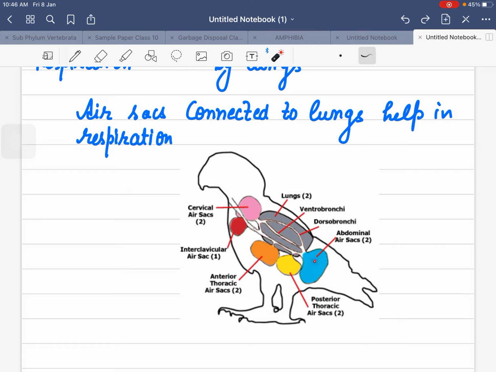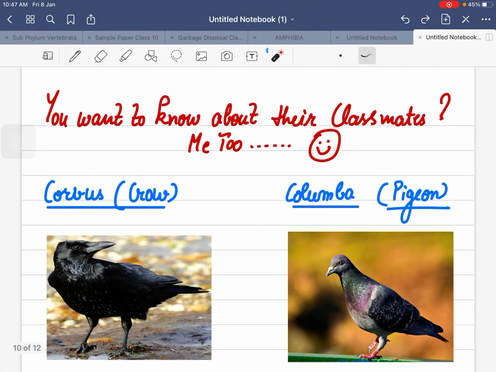As you can see, these are various air sacs which help the lung in respiration. So lots of air sacs connected to lungs play a major role in respiration.